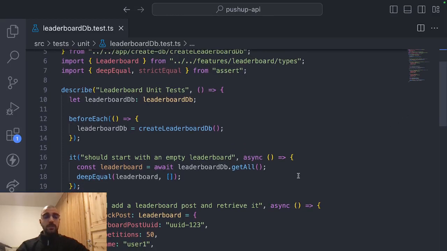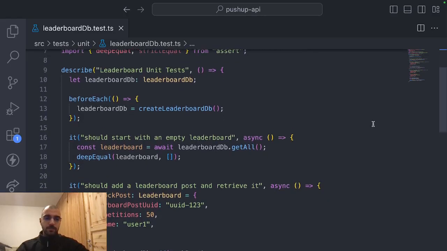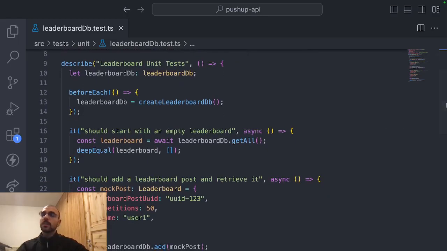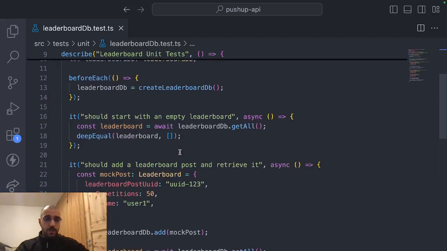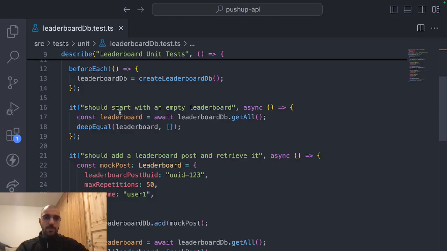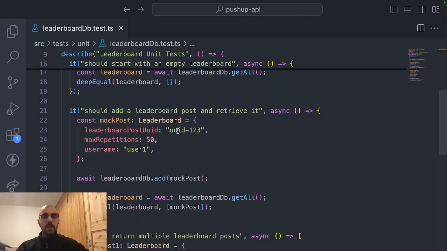Also, unit testing the leaderboard, where I got the zombies unit test for at least one feature, which would be this one, leaderboard database. So first off, we start with testing that it should start with an empty leaderboard, which it does.